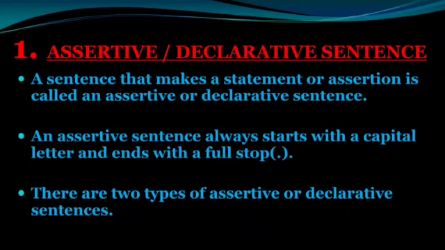They are also called simple sentences because these are simple statements without any emotions, without any questions, without any orders, or without any exclamations. An assertive sentence always starts with a capital letter and ends with a full stop. There are two types of assertive or declarative sentences.